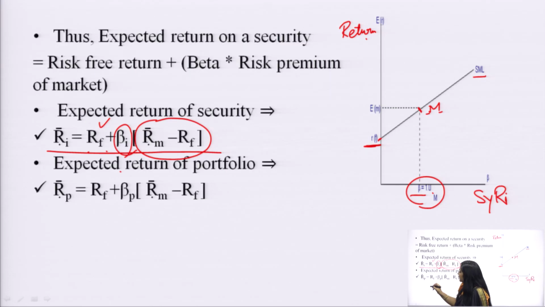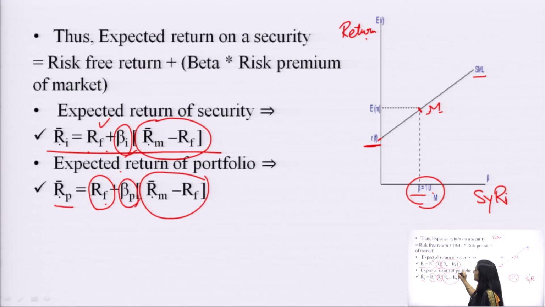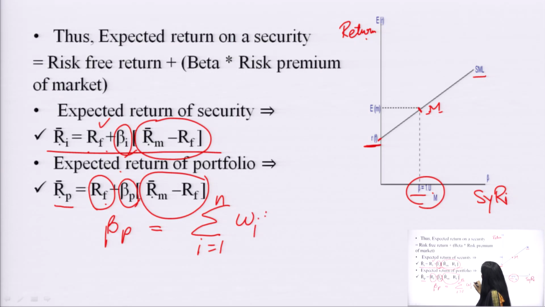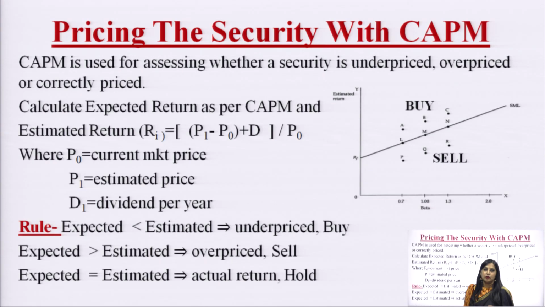And if we want to calculate for a portfolio, then the return of the portfolio would be equal to the reward for waiting plus the amount of risk in the portfolio times the price of risk. And to calculate the amount of risk in the portfolio, beta p is equal to the summation of i from 1 to n of omega i into beta i, where beta i is the systematic risk of every individual security which we have combined in this market portfolio.